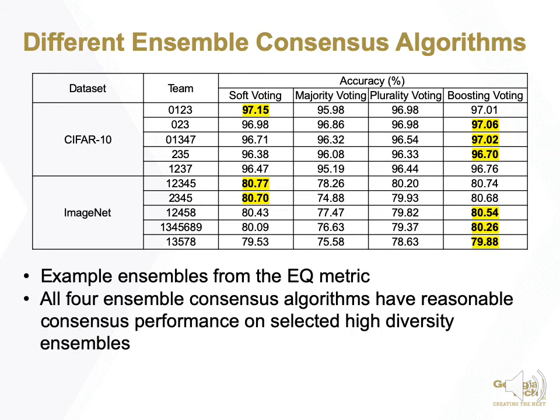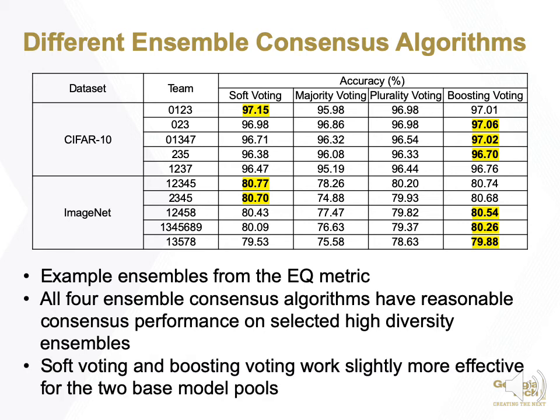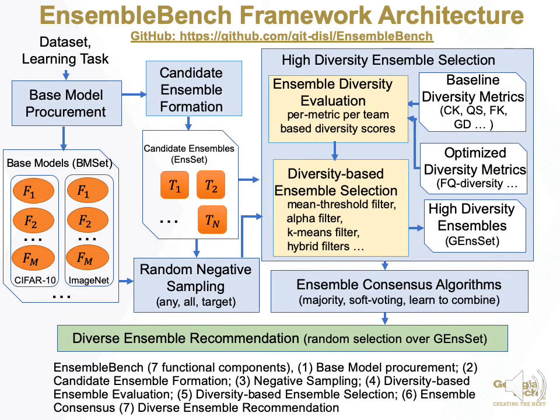This table lists a few example ensemble teams selected by the EQ diversity metric. To compare these 4 ensemble consensus algorithms, we found all of them have reasonable consensus performance on the selected high diversity ensembles. In the meantime, soft voting and Bayes voting work slightly more effectively for the 2 base model pools used in this study. This figure shows the framework architecture of EnsembleBench.